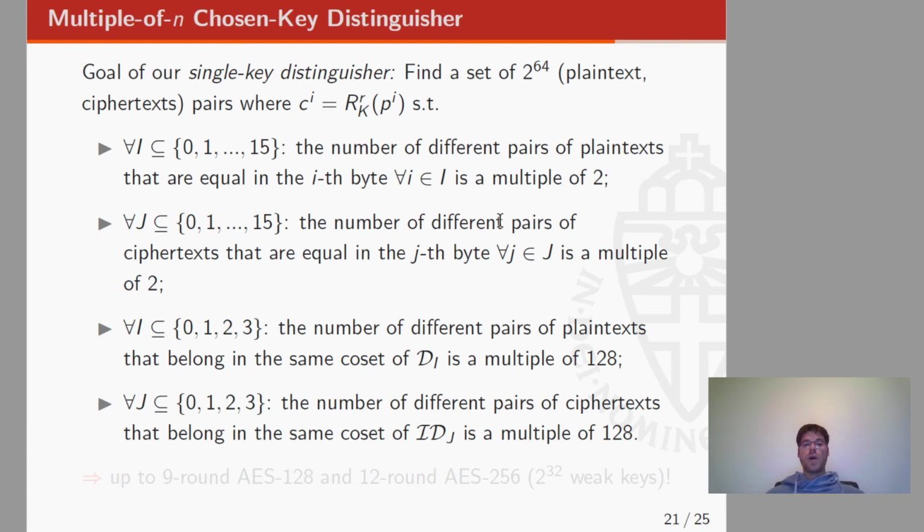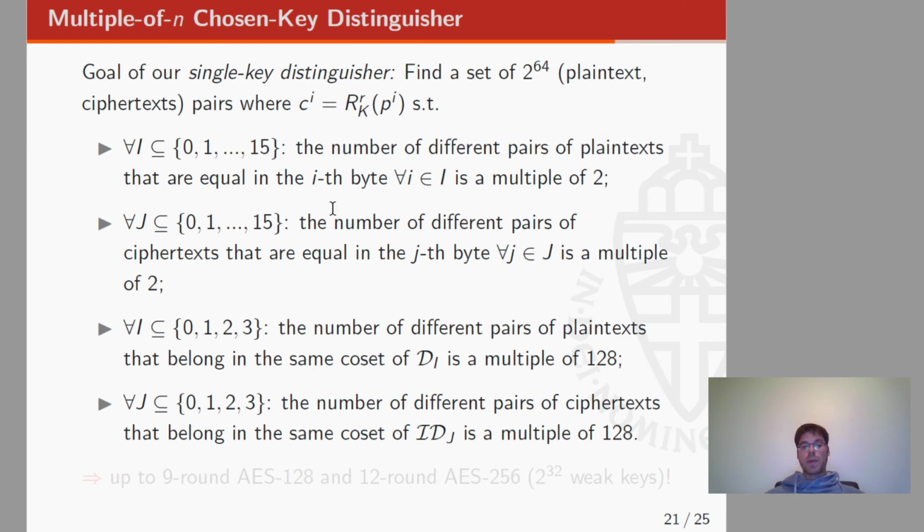So the goal of our single key chosen key distinguisher is to find a set of 2 to the 64 plaintext ciphertext pairs that satisfy the following properties. So let's start with the first one. We denote by 0, 1 to 15 the position of the byte, and we ask that for each subset I of this set, the number of different pairs of plaintexts that are equal in the bytes in these positions is a multiple of 2.